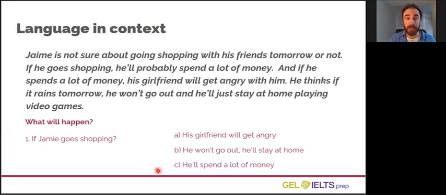The correct option is C. If Jamie goes shopping, he'll spend a lot of money. If he goes shopping, he'll probably spend a lot of money. So the condition is that he goes shopping and the result is that he spends money. Question 2. If he spends a lot of money, what will happen? Look at the next question below this video and choose the correct option, A, B, or C.